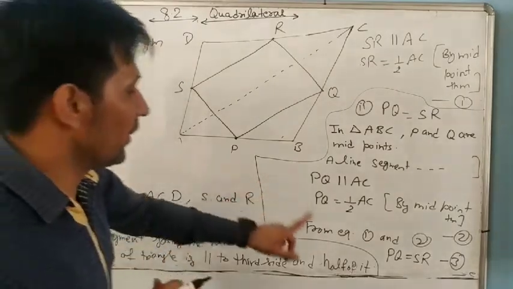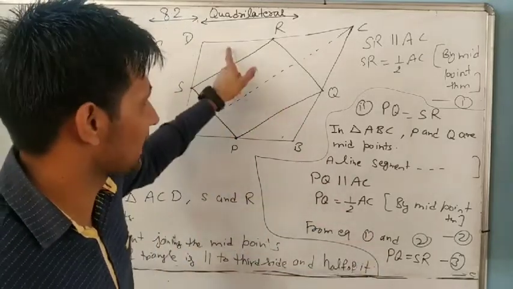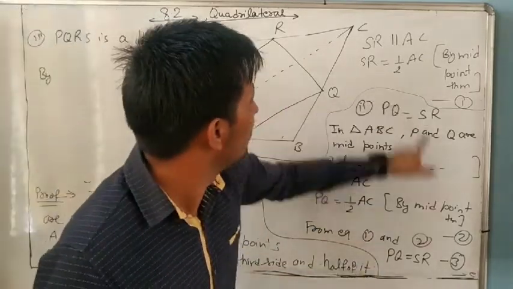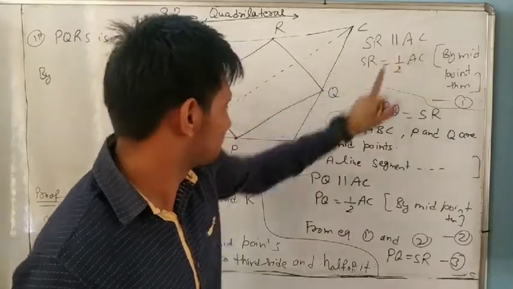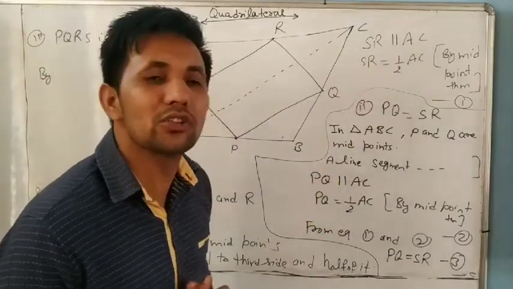We know by the third equation PQ equals SR, and by equations 1 and 2, SR is parallel to AC and PQ is parallel to AC. It means PQ and SR are also parallel.